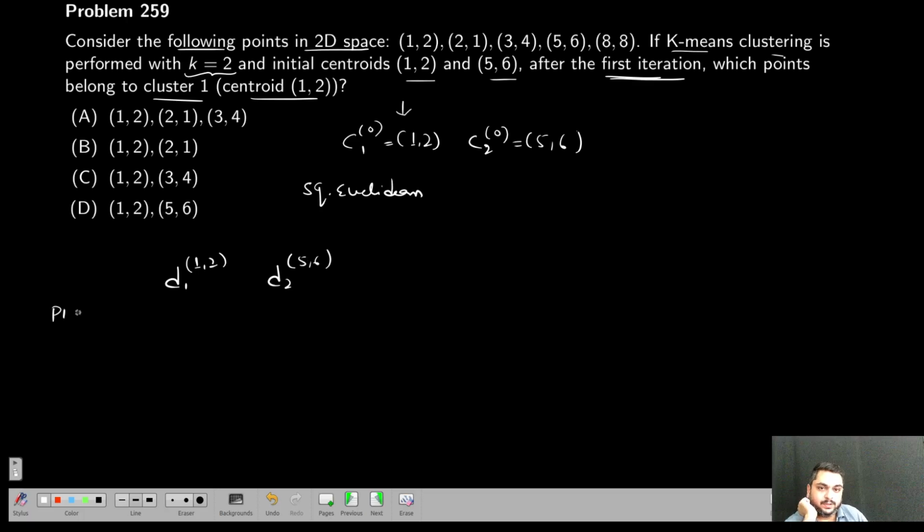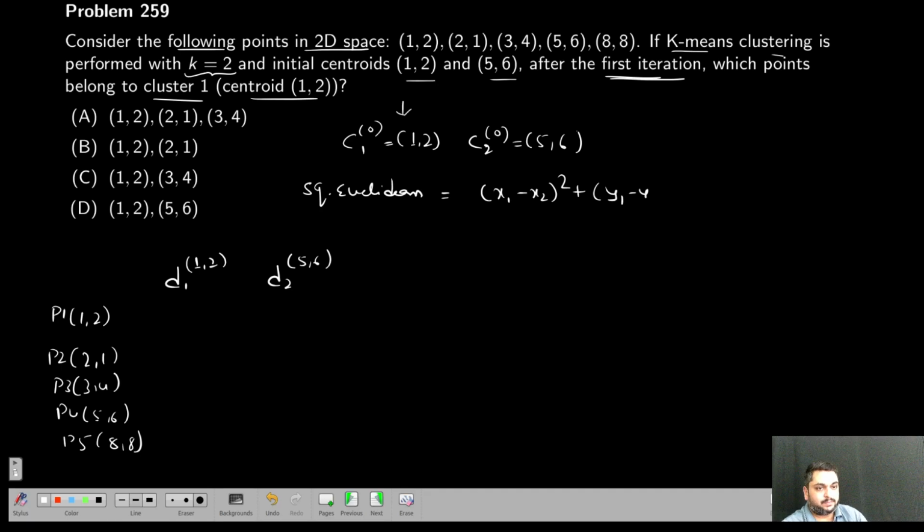Let us represent them: P1 (1, 2), P2 (2, 1), P3 (3, 4), P4 (5, 6), P5 (8, 8). Then using squared Euclidean distance, that is (x1 minus x2) whole square plus (y1 minus y2) whole square. This is squared Euclidean distance. So calculate the distances, and then the last column is the class assignment. Which class are you going to assign? Whichever is the minimum, I will assign to that class.